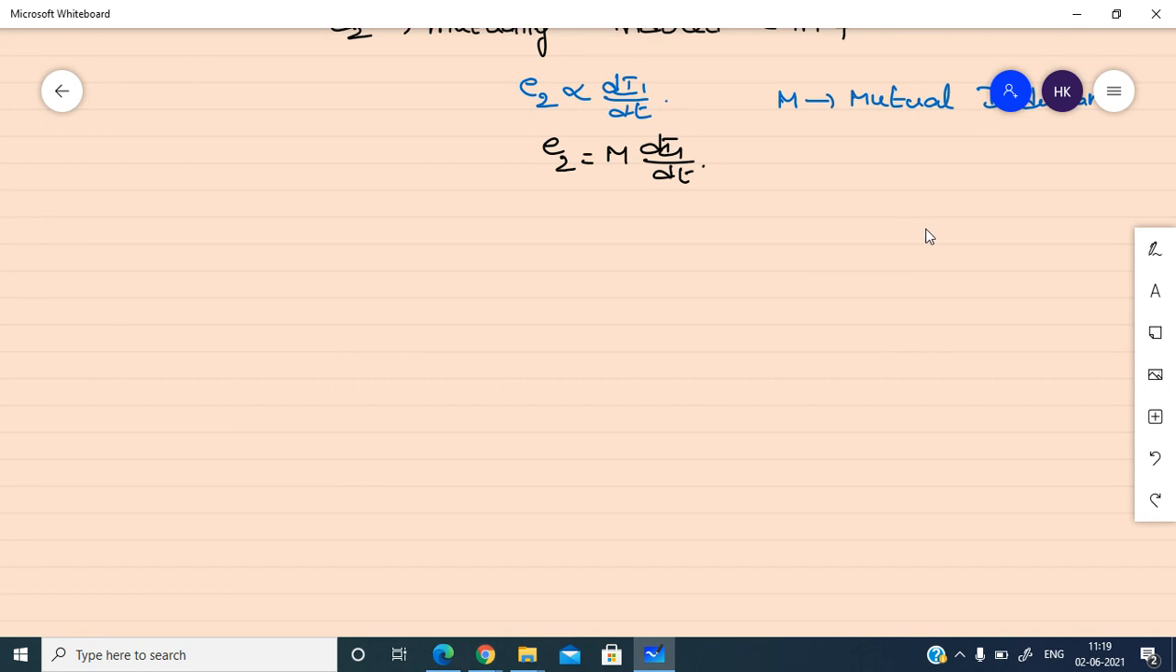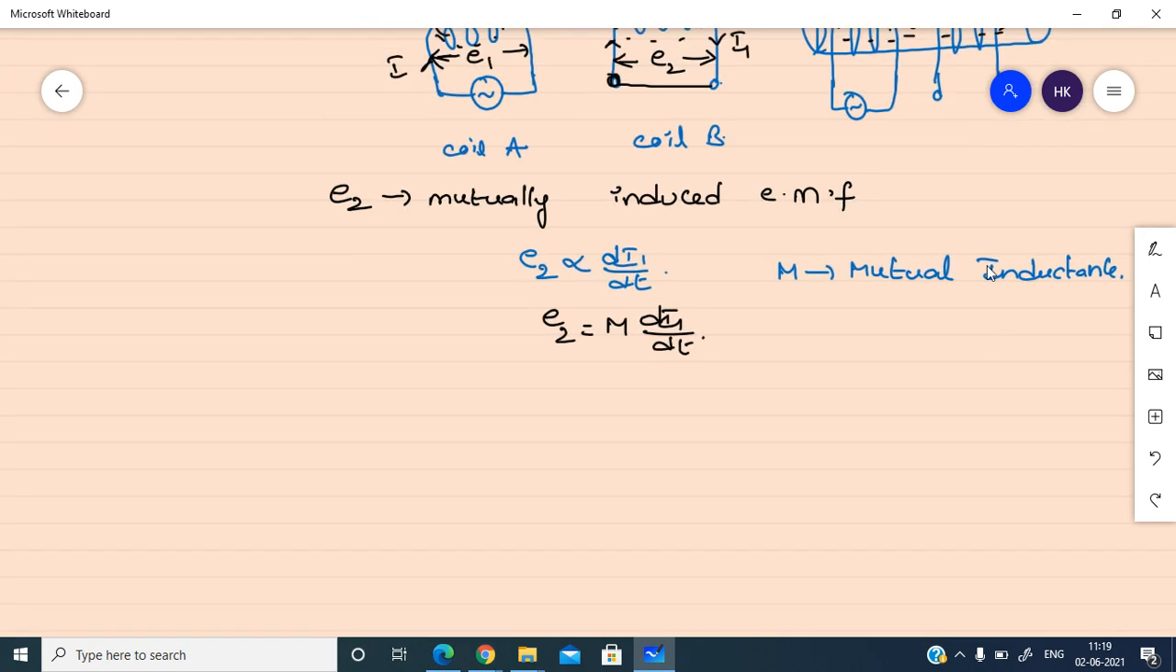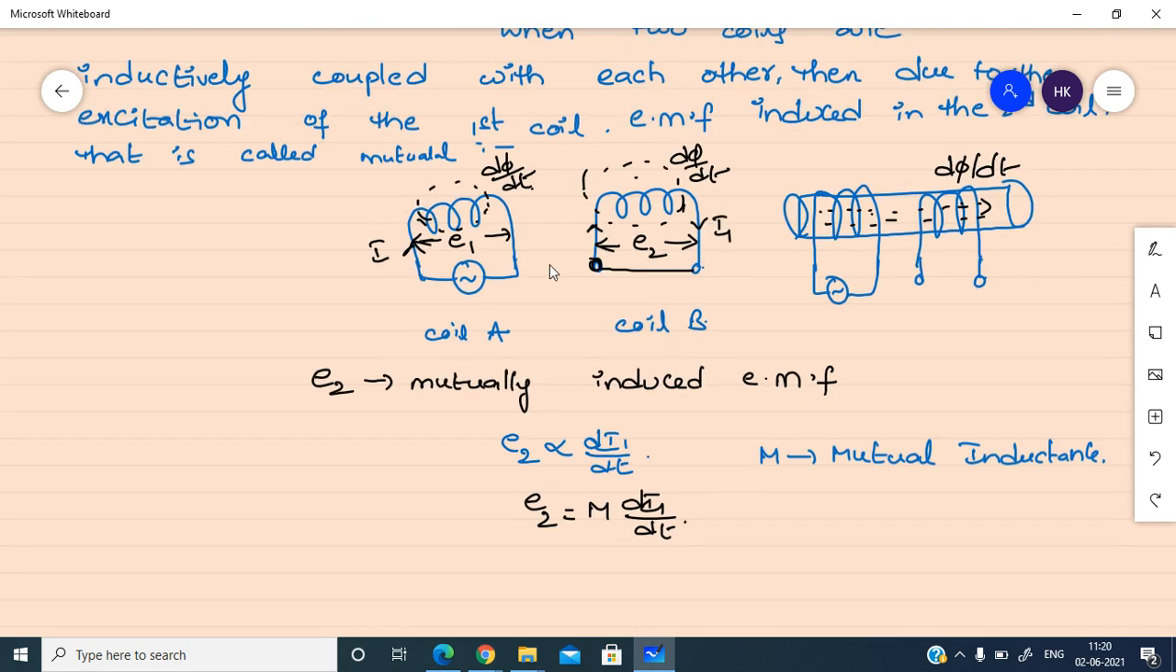And in both the cases, self-induced EMF and mutual induced EMF, is this statically induced EMF or dynamically induced EMF? We are getting the EMF in these two cases. E1 is a self-induced EMF and E2 is the mutual induced EMF. Now I'm asking, is it statically induced EMF or dynamically induced EMF? Statically induced EMF. Good. Why? Because here the conductor is stationary, it is not moving. If the conductor is moving, then we call it dynamically induced EMF.